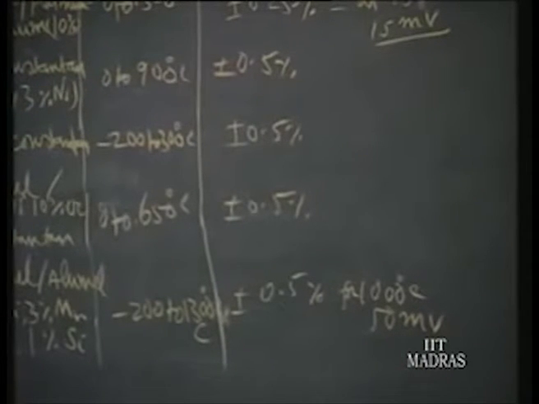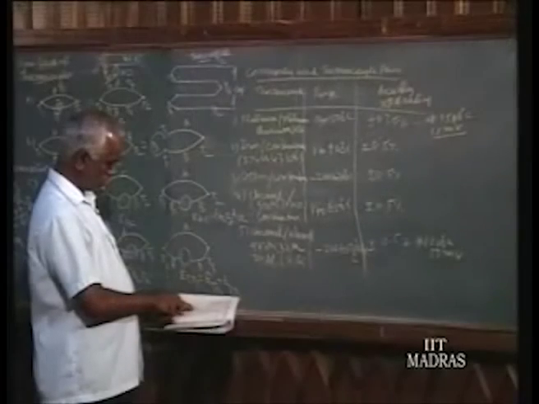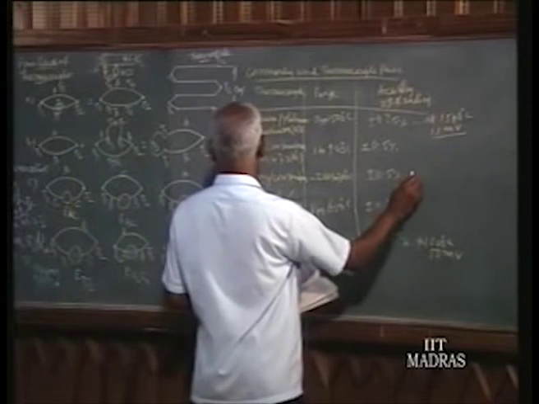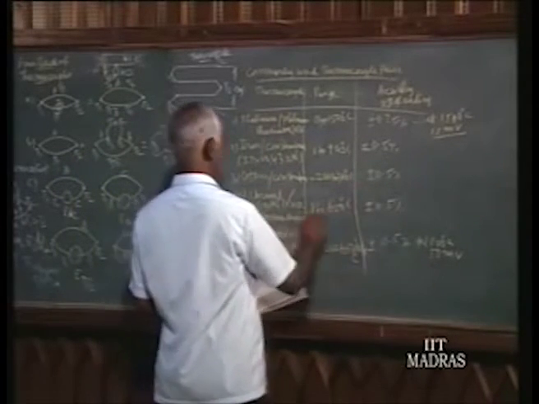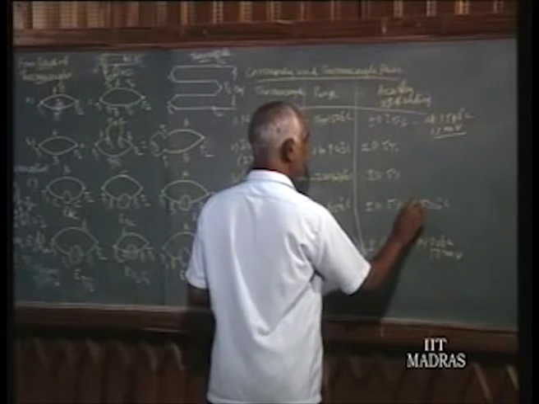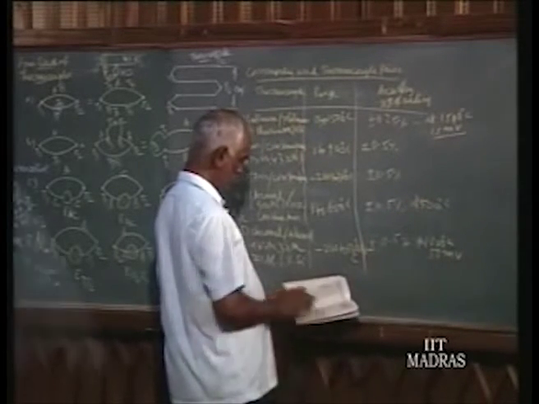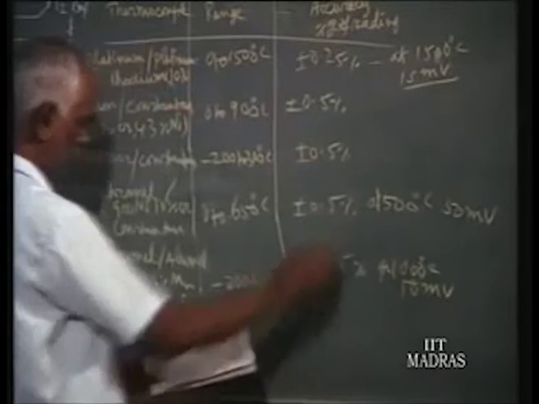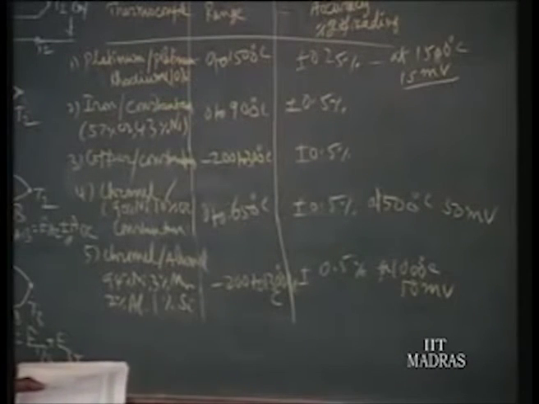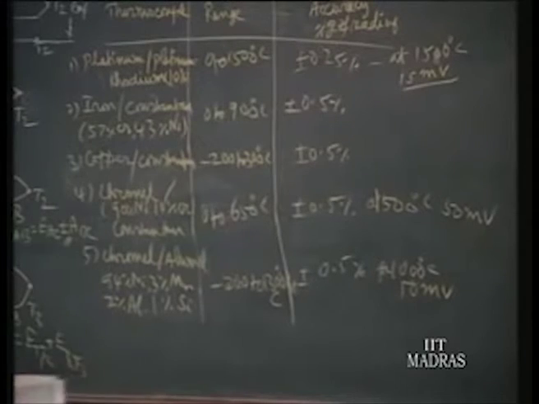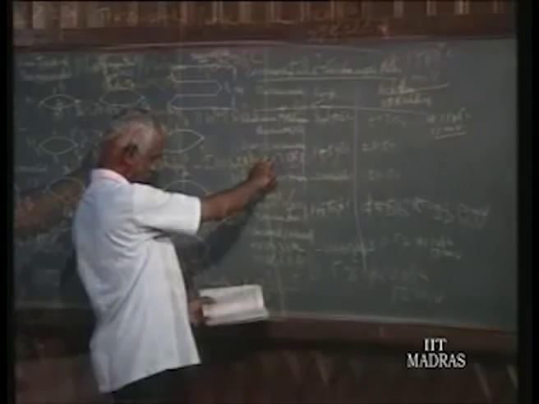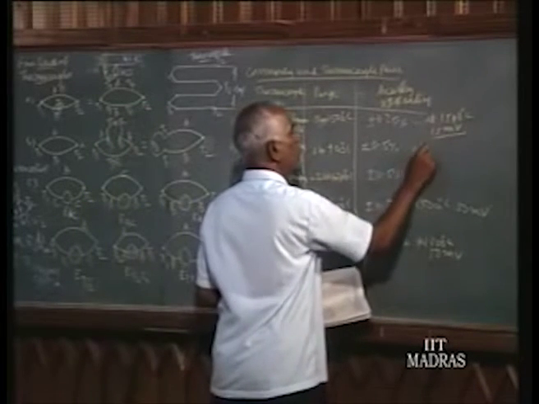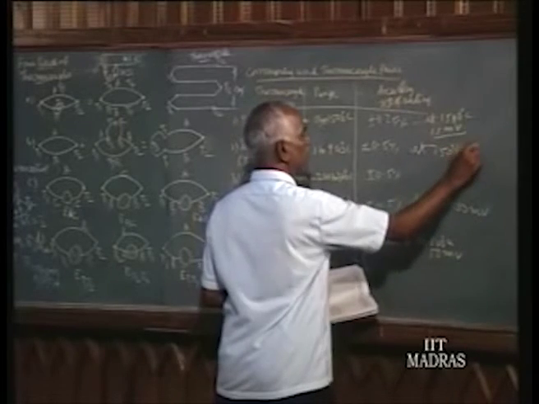The other one, chromel constantan, develops 50 millivolts at 500 degree centigrade, so it is more sensitive. Iron constantan develops around 50 millivolt at 750 degree centigrade.